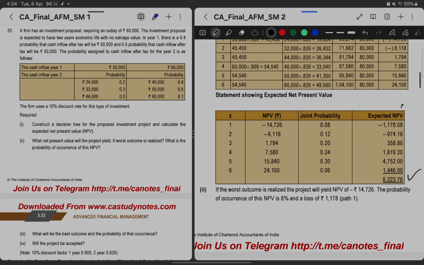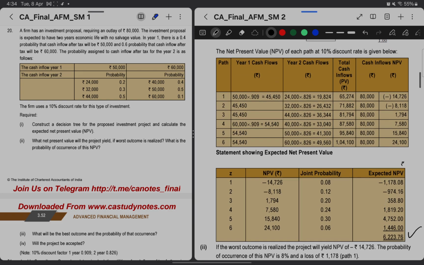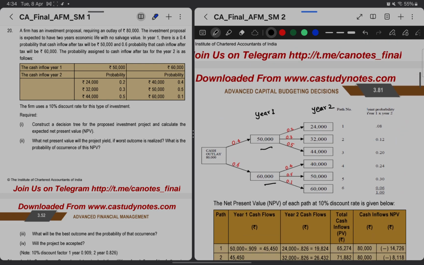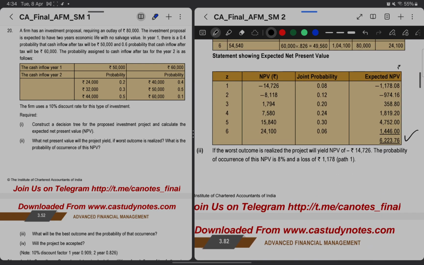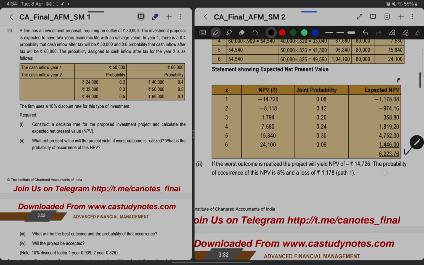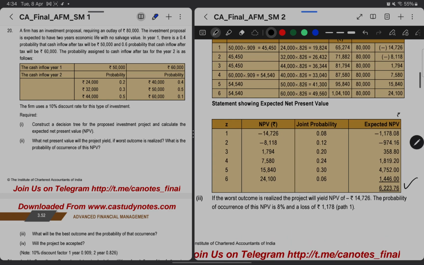Now the worst outcome of the project, and the worst outcome out of this decisions will be this negative 14,000, which will be having a probability of 8%.